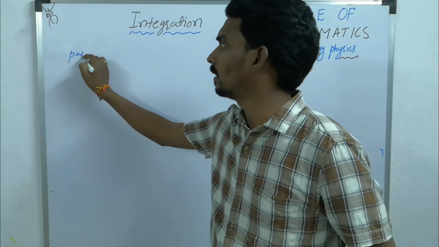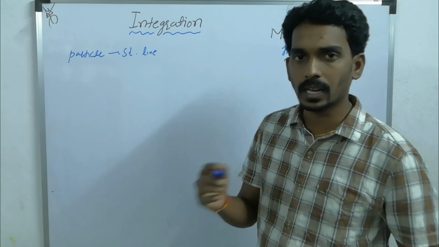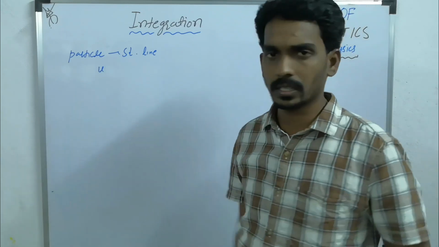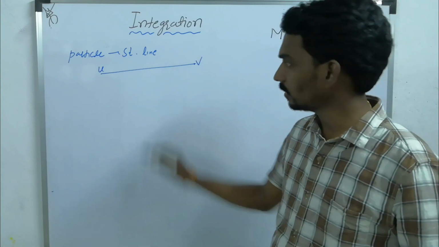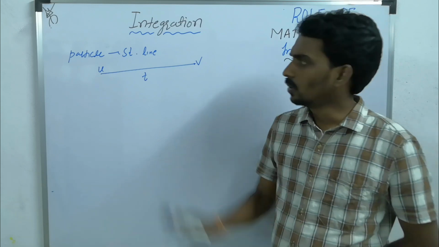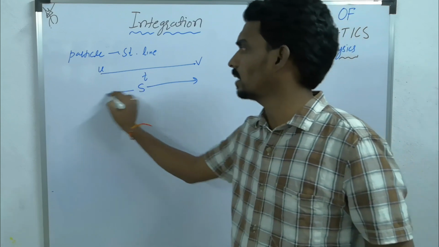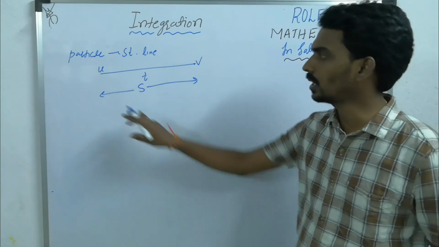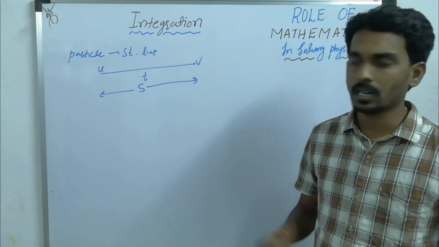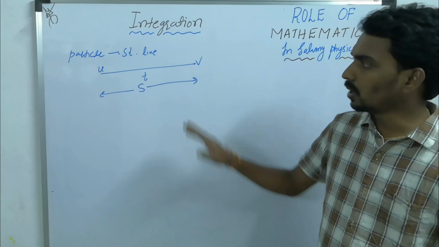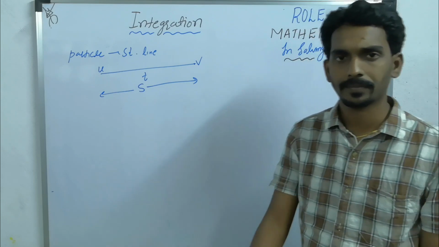So the particle, traveling along a straight line, started with a velocity u and ended with a velocity v, suppose, in a time t. What happened in between we don't know, but it covered some total distance s, you consider. Then how to find out s? How will integration help you in calculating the displacement?